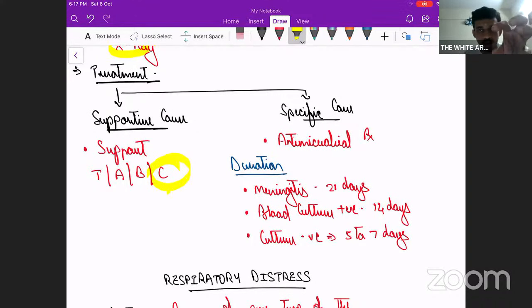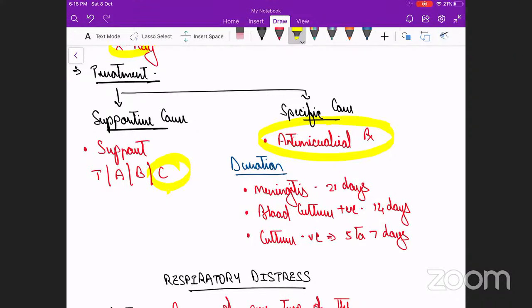Next is specific care. How do we treat the infection as such? How do we target the organism as such? And that is purely based on antimicrobial treatment. And the antimicrobial policy varies from hospital to hospital. It is based on the culture and sensitivity pattern of the particular NICU, correct? So that totally varies and depends on the particular hospital policy.